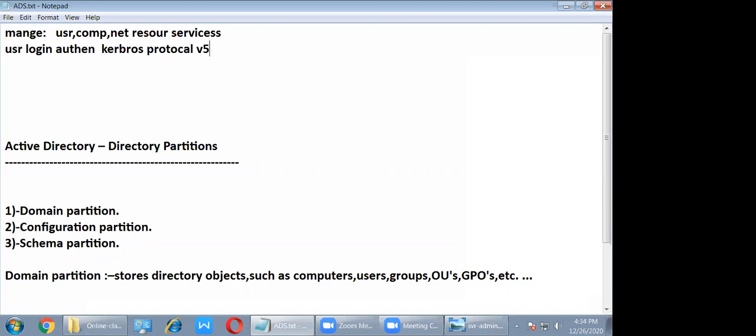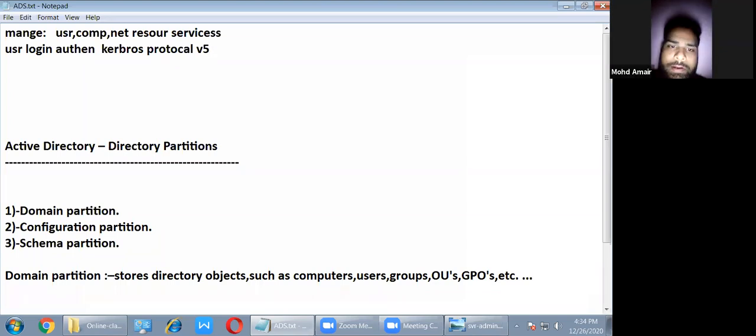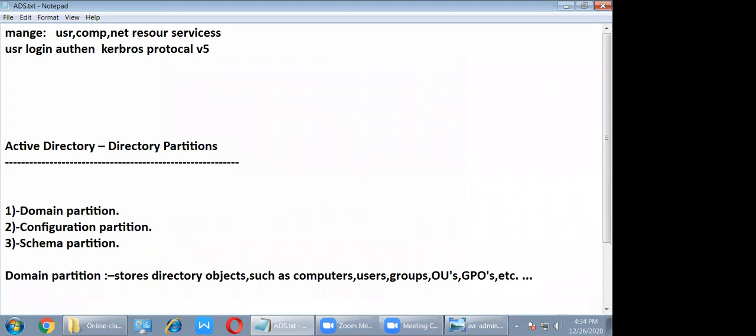So this is nothing but for authentication purposes, a security guard, right? A security person who will check each and every authentication: this belongs to this domain or not, this belongs to this company or not. Who will check? Kerberos protocol, and this Kerberos protocol is under Active Directory. Who's going to control this Kerberos protocol? Active Directory. Understand? So for user login authentication, Active Directory uses the Kerberos protocol version 5.